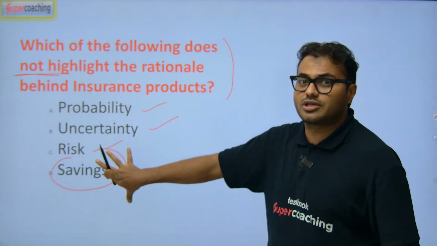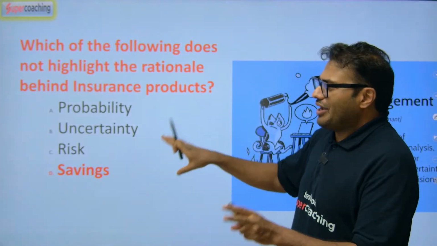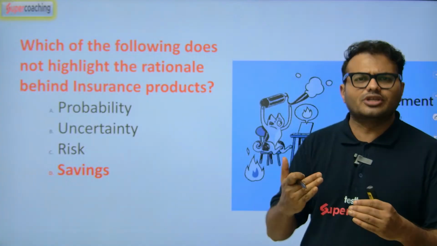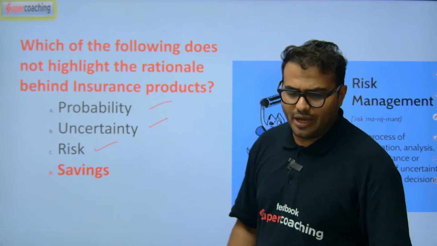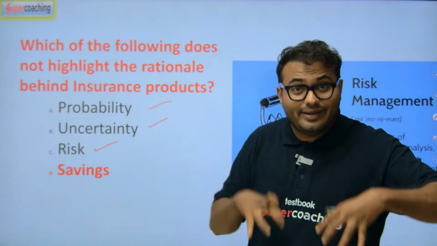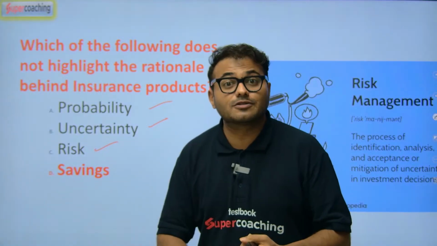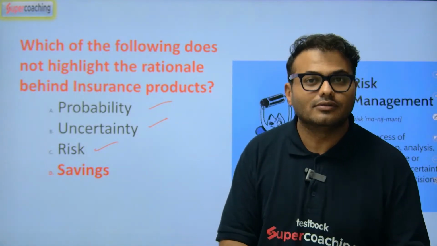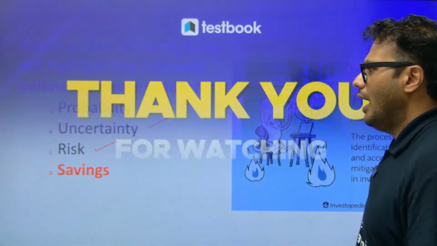People are very much interested in savings, investments. But actually the answer is that we are not thinking about savings while going for insurance. The major factors of insurance are risk, uncertainty, probability. But when it comes to Indians and life insurance, our major focus is savings, investments, and how much tax is saved. They are the major factors we have. But anyway, we need to answer in the idealistic way.